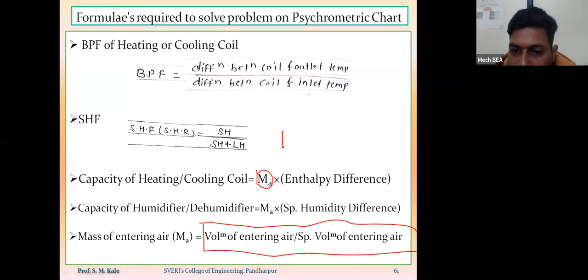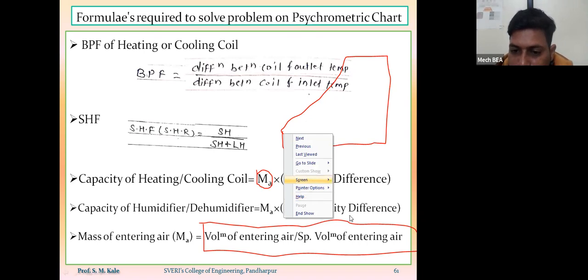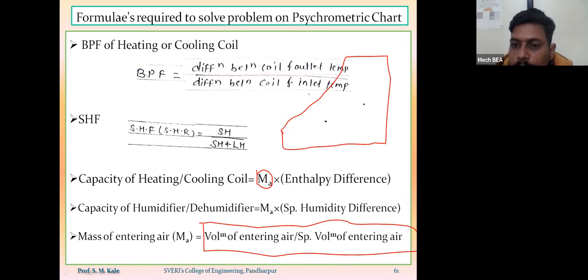The process which we have drawn now, as we have drawn process 1 to 2, likewise. This was my point number 1. This was my point number 2, and the 1 to 2 process was likewise. So here for this process, if I want to calculate the mass of entering air, then mass of entering air will be calculated by using the volume of entering air divided by specific volume of entering air.